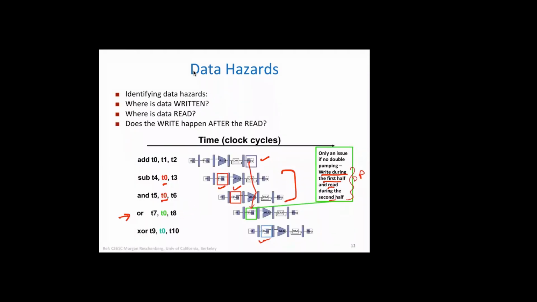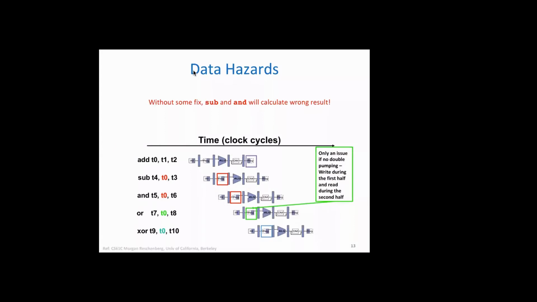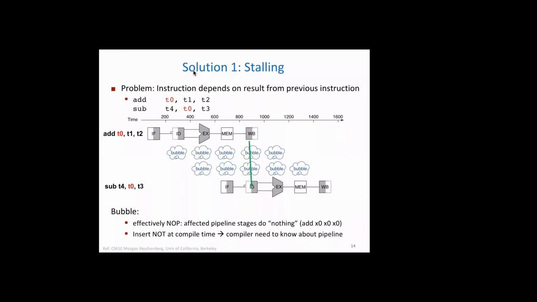Okay, so this is where we are. We can now see that these two instructions are in trouble. And because of double pumping, this is fine. So now we need to do something about it. It means that now sub and add will calculate wrong results. Your T0 value is incorrect. So first solution is to do stalling. Now stalling can be done in software way or hardware way. It means put some kind of delay in the pipeline, or do nothing such that results become available.